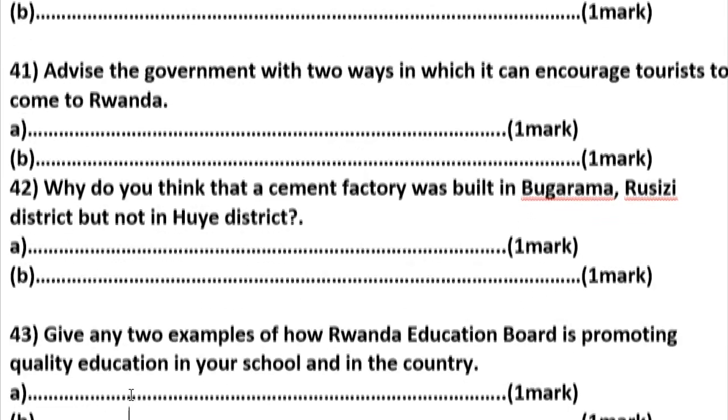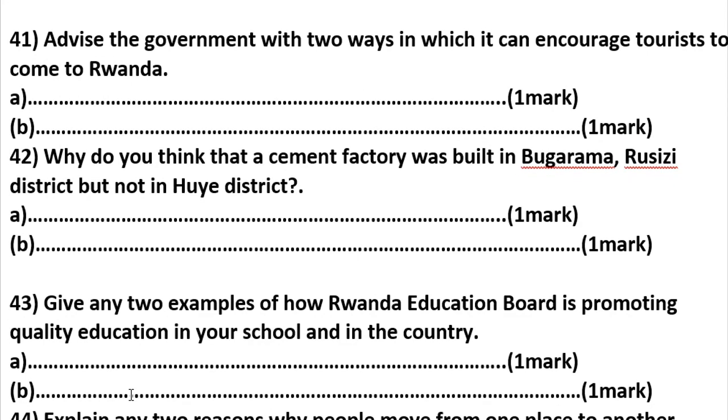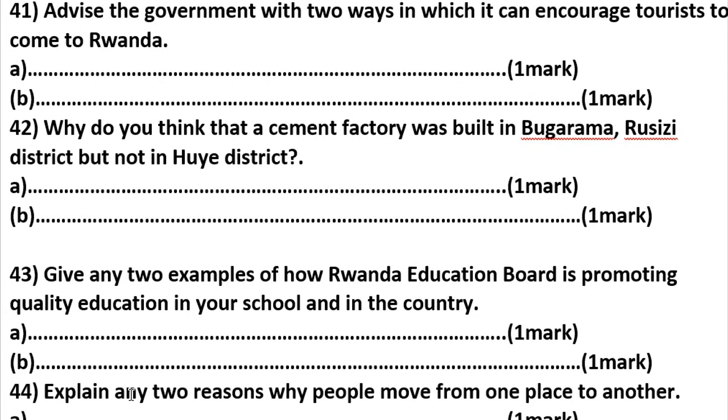42. Give any 2 examples of how education board is promoting quality education in your school in the country. Yes, it promotes mostly, that question is 43.